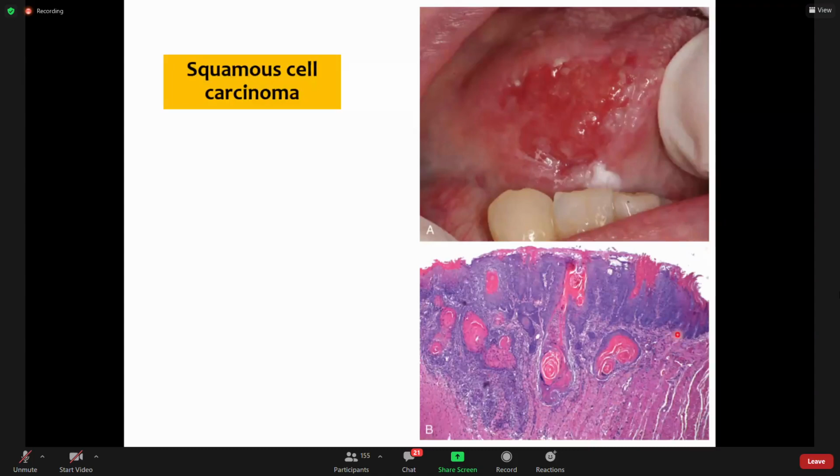Now you can see microscopically, this is epithelium which is showing dysplasia, but this is limited by the basement membrane. In this area, these malignant cells are now invading into the muscles. These are the tongue muscles. If they grow normally towards the surface, they lose keratin, but when they grow inwards, they cannot lose their keratin, and these keratin particles then form whorls, and because these whorls shine under the microscope, we call them keratin pearls.